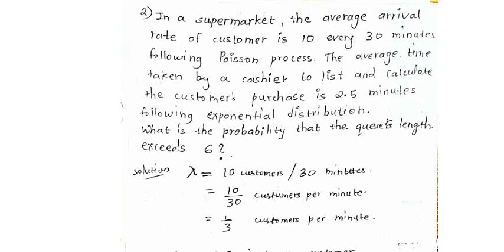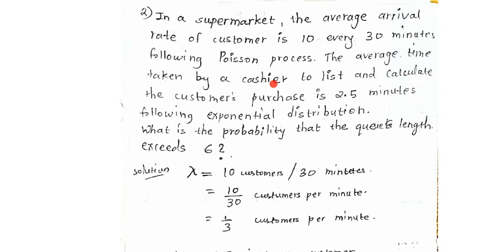Then the average time taken by a cashier to list and calculate the customer purchase is 2.5 minutes following the exponential distribution. So this tells us that the service distribution is also Markovian. So the second letter is also M, and there is only one person serving, the cashier, so the C value is equal to 1.